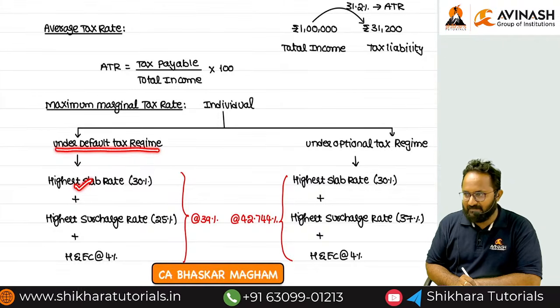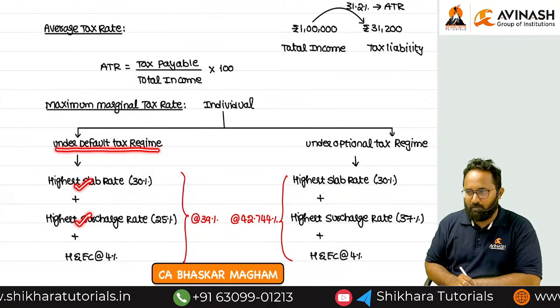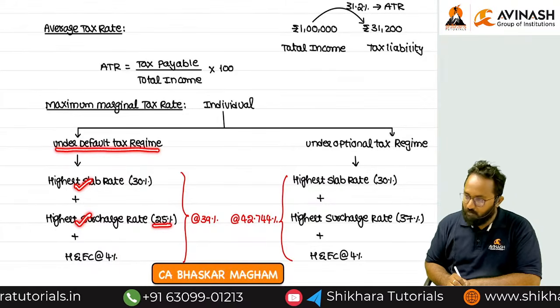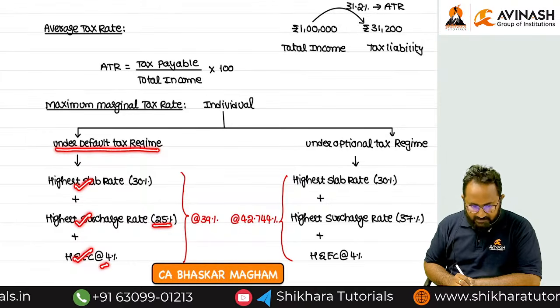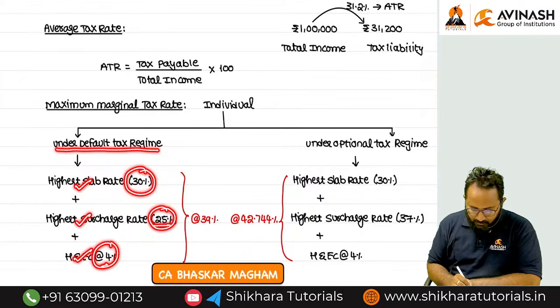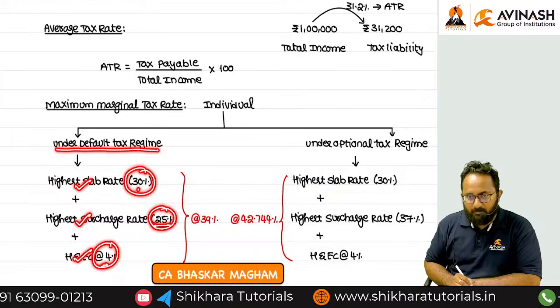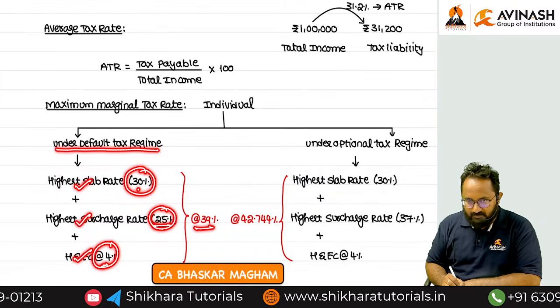What is the highest slab? 30. Highest surcharge rate? 25 only, if income exceeds 2 crore, always 25. Health and education cess? 4%. Please calculate this effective tax rate: 30 plus 25 percent plus 4 percent. How much will it be? 39.